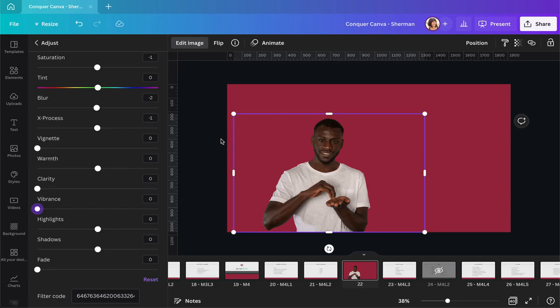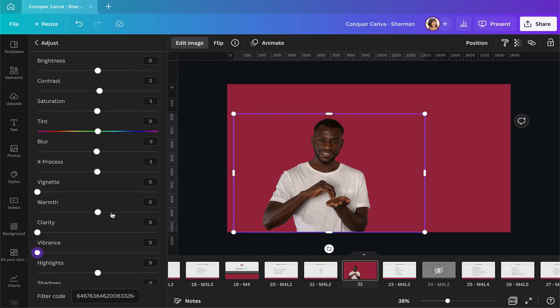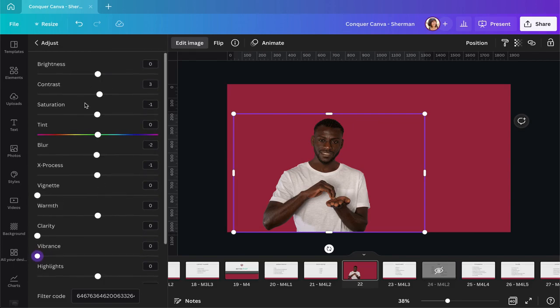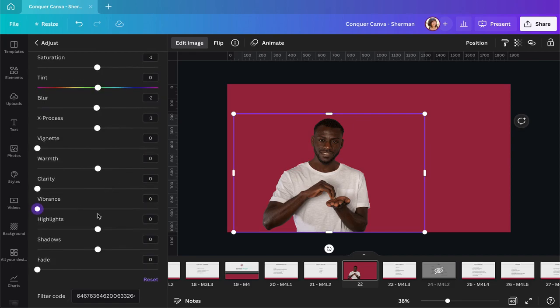So when I find a picture that I really like, but it doesn't quite look as warm, I can adjust the tint, or I can add some warmth to the image. I can change the brightness and the saturation to match the look and feel of my brand. So it's a really useful tool. Some images that we take with our phones need to be adjusted a little bit. It's really great to be able to do this easily from within Canva. No need for Photoshop anymore.